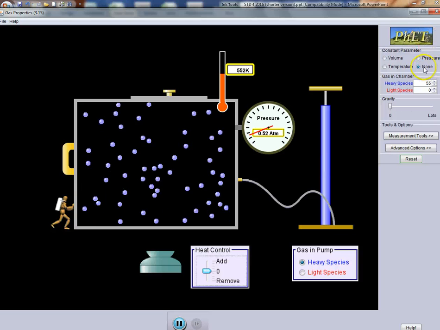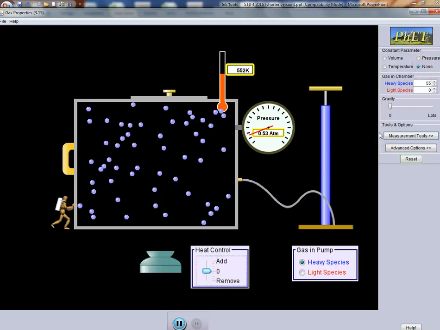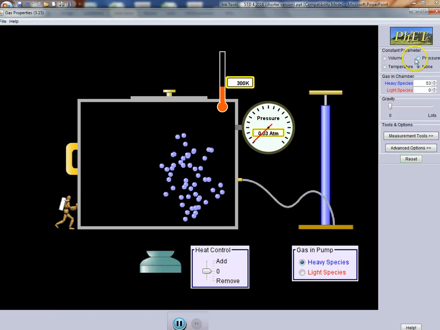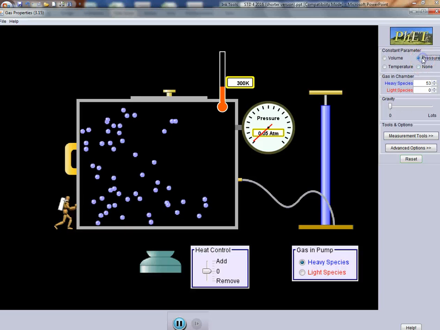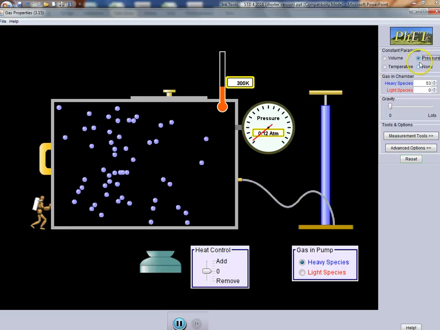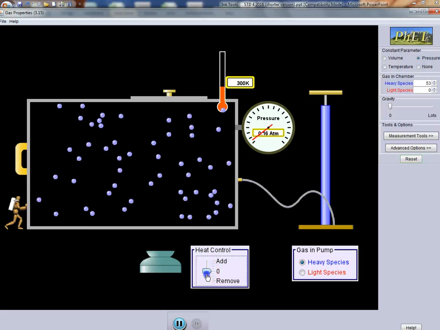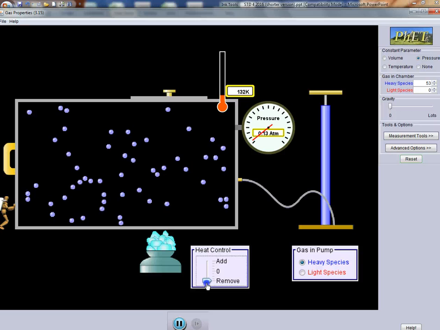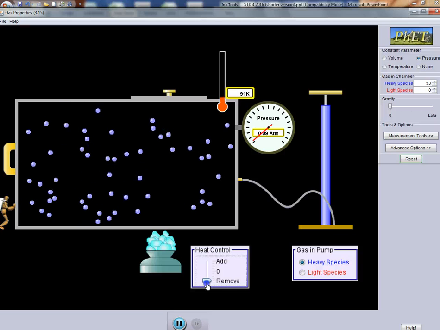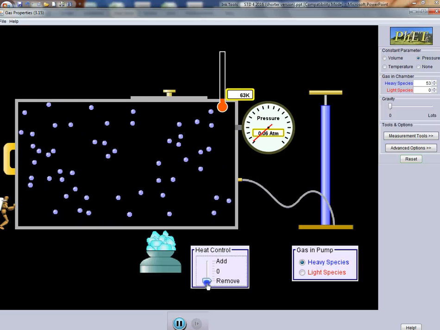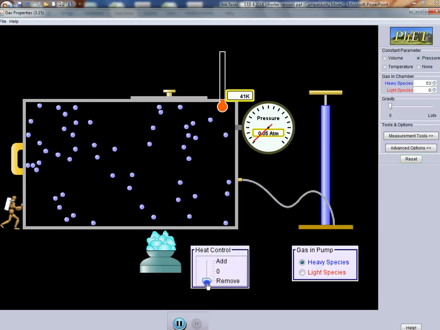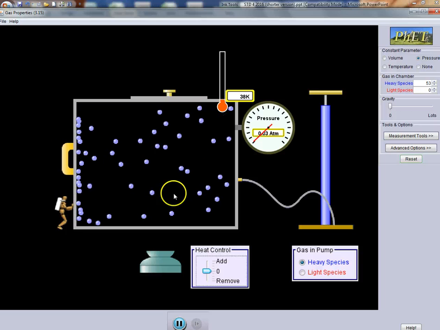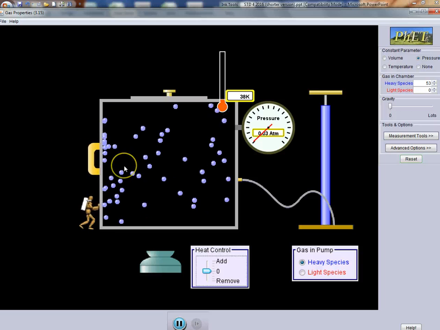Okay? And then lastly, to show the relationship between temperature and volume, I'll just quickly reset this, put some more gas in, and then will hold the pressure constant, okay? Now, notice as I, for example, decrease the temperature of my gas, and this takes a little while to kick in here, so I gotta decrease the temperature.